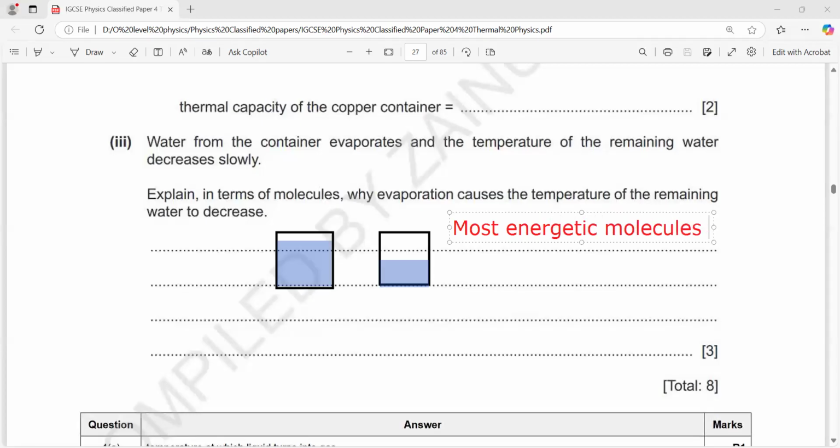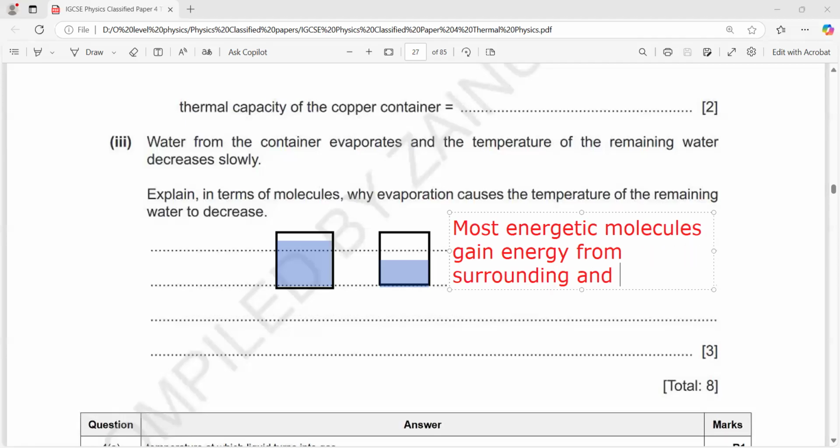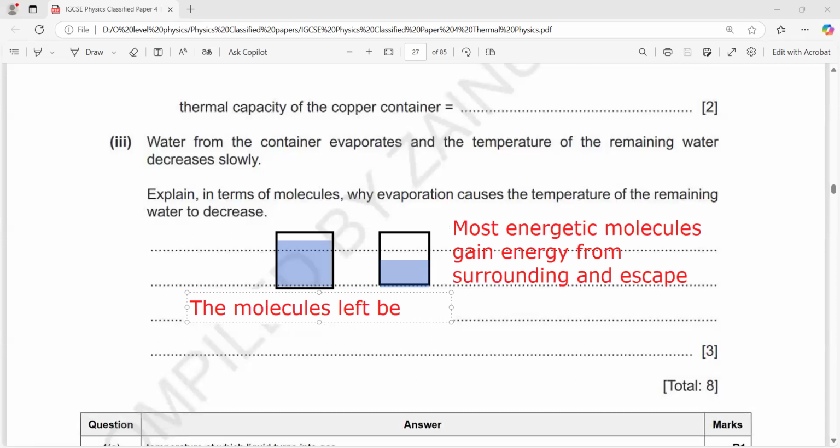Most energetic molecules gain energy from the surroundings. One mark. And escape. That is one thing. The molecules which are left behind have low energy. So as a result, the kinetic energy will decrease, the particles will have low kinetic energy, so the temperature will also decrease.